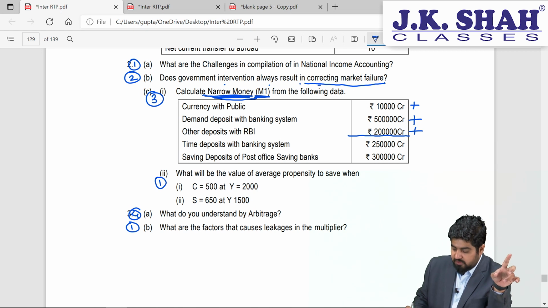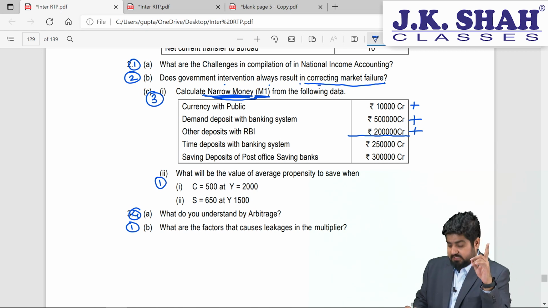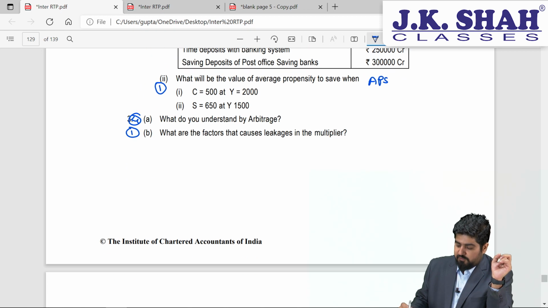You are asked to calculate average propensity to save. That is APS, right? APS. What is the formula for APS? It is nothing but saving upon income. Simple. Savings upon income. Now in this case they have given you the consumption. Consumption is 500 and income is 2000. Alright. So what is savings?